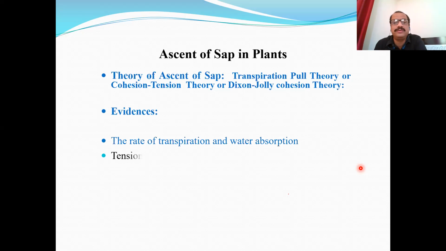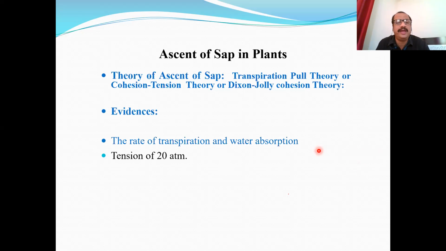And it has been found that the water which is absorbed by passive method due to transpiration, due to which ascent of sap takes place, is up to 98% of the total water absorbed by the plant. Whereas just 2% of water is absorbed by active method of water absorption in the plant body. So this is the main method of water absorption. And therefore, there is the process of ascent of sap, the upward movement of water from roots to the tip